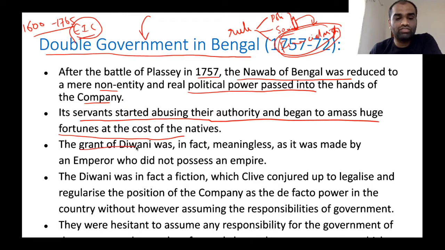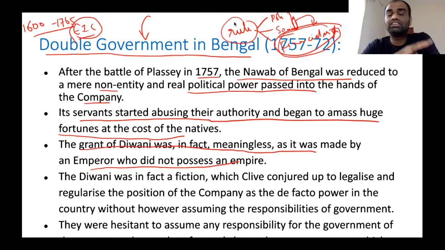Now, the grant of Diwani was in fact meaningless as it was made by an emperor who did not possess any empire. Like this Nawab, even though he was the titular head of Bengal, he did not have any power. Almost all power was controlled by the English East India Company. So even the grant of Diwani rights by the Nawab of Bengal is just an eyewash, because the actual power is with the East India Company, not with the Nawab.